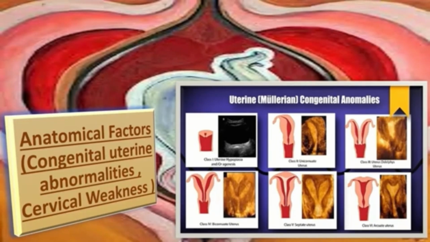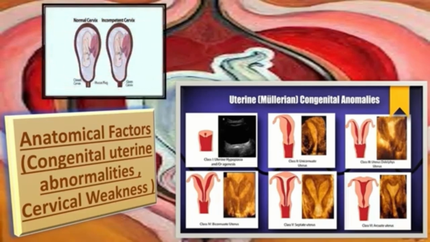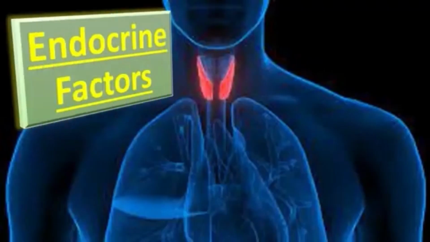Now, cervical weakness is a very important cause. It's a recognized cause of second trimester miscarriages, but the true incidence is unknown, since the diagnosis is essentially a clinical one. Now, what are the roles of endocrine factors in causing recurrent miscarriages?